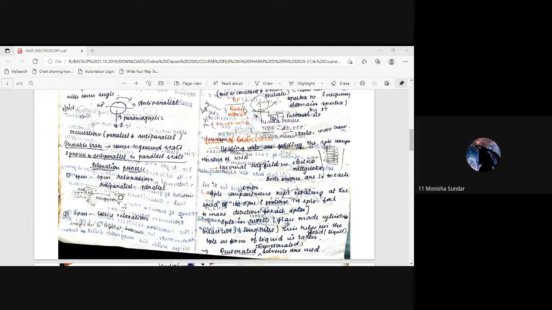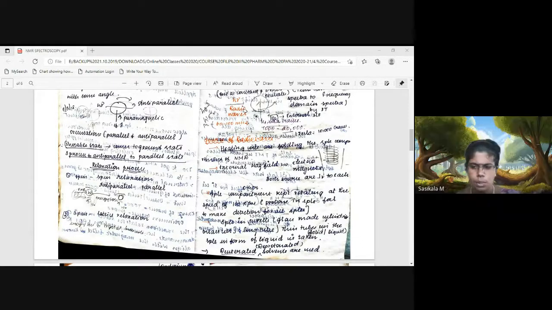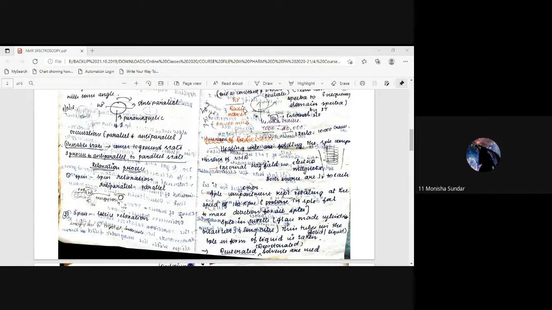For odd mass numbers, the spin quantum number is plus half and minus half. If the spin quantum number is equal to 0, then no NMR will be given. Principle: the nucleus spins from the ground state to the excited state on its own axis. It gives a precessional motion.